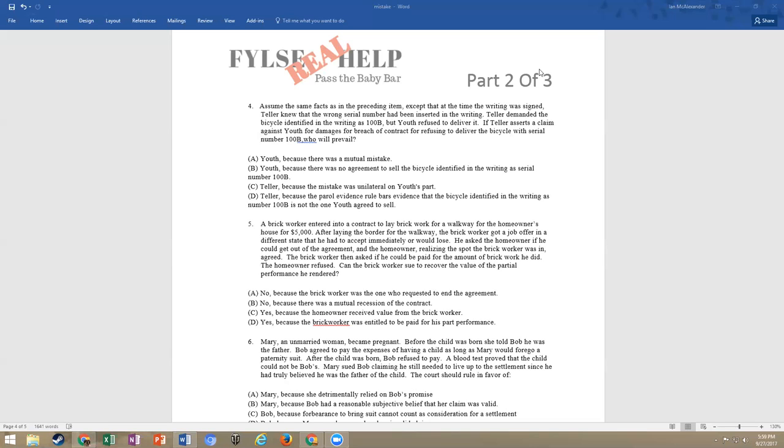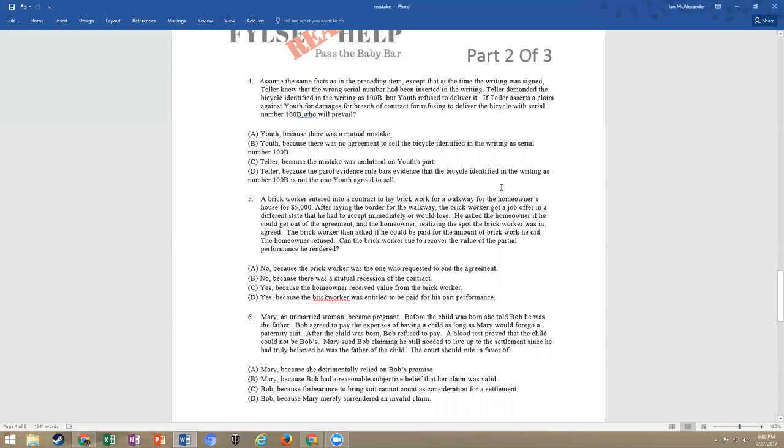And we have to stop and think, what are those three required elements for mutual mistake? Mutual mistake says that both parties were mistaken. Well, none of these people are mistaken if they know. If they know it's the wrong serial number, then it's not a mistake. So no, this can't be mutual mistake.